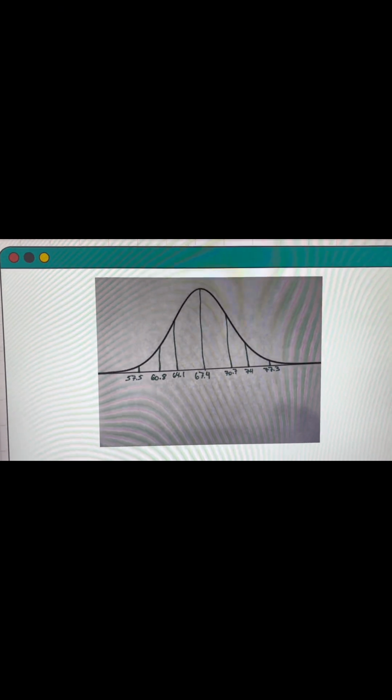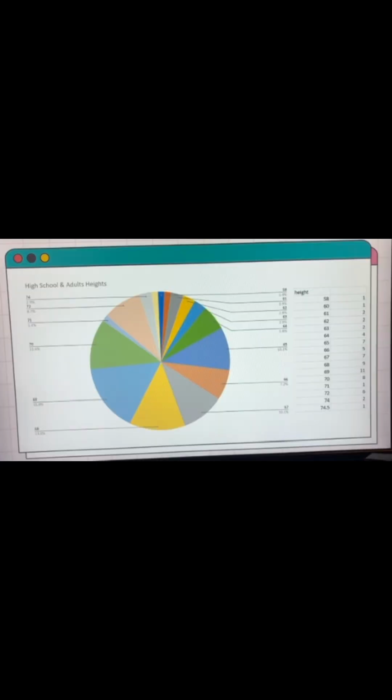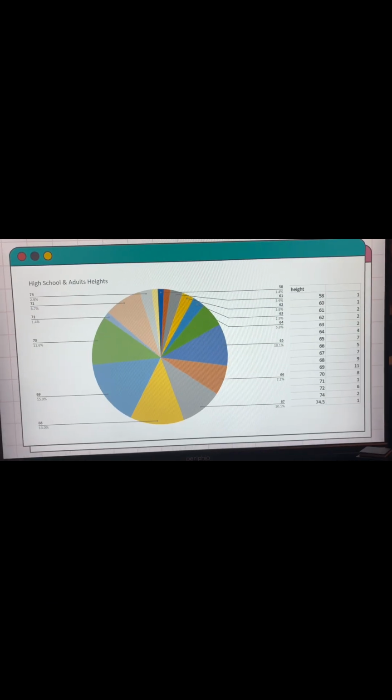Here is the normal distribution. 67.4 is our mean, 77.3 upper class limit, lower class limit 57.5. 11 people are 69 inches, which is 15.9% of the high school and adults, with our shortest height being 58 inches, which is 1.4%, and our tallest height being 74.5 inches, which is also 1.4%.